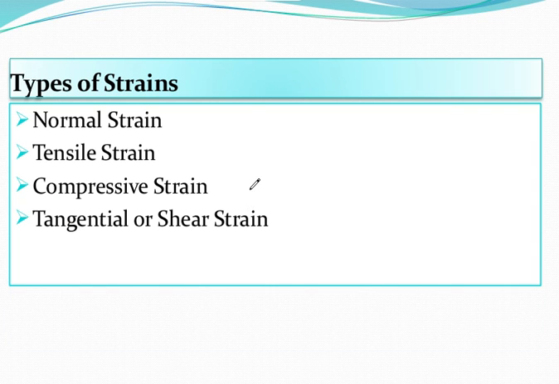Now we will be discussing the various types of strain. So what are the strains we can see here? One is the normal strain, next is the tensile strain, next is the compressive strain, next is the tangential or shear strain. So let's discuss it.